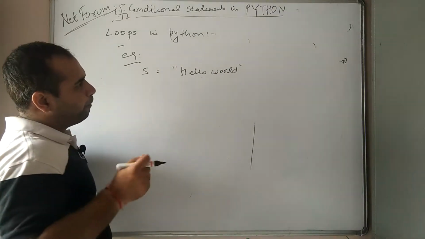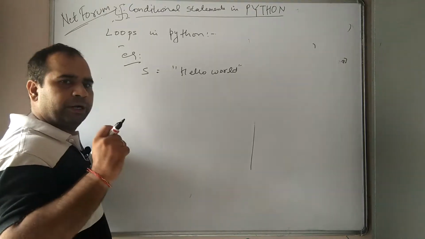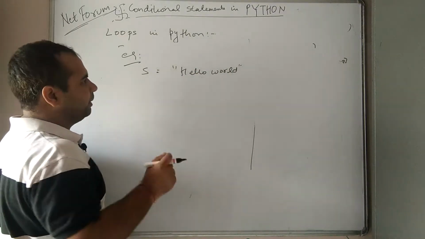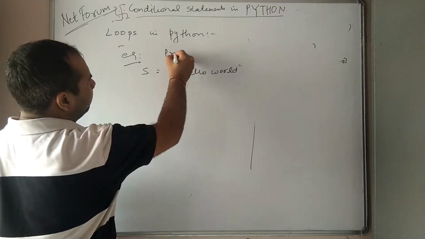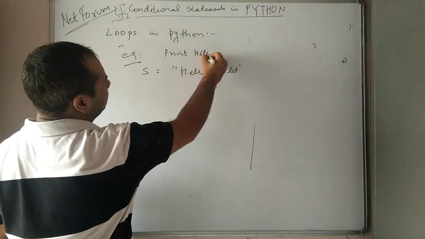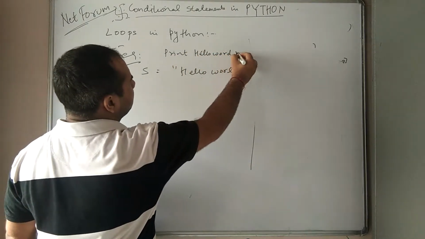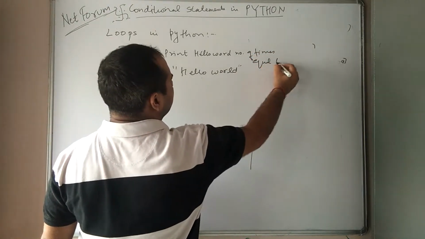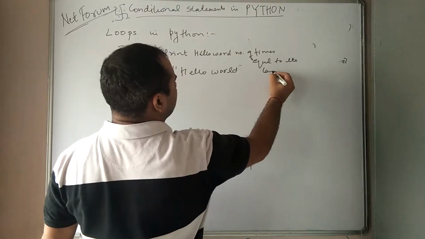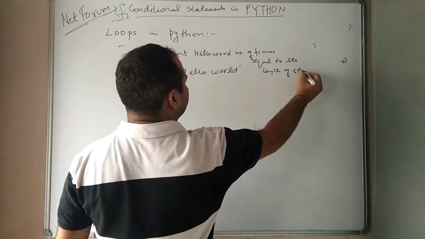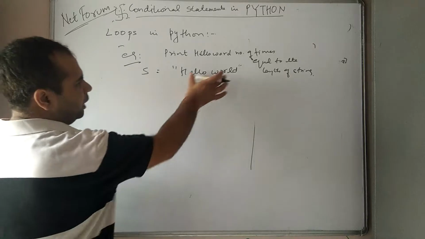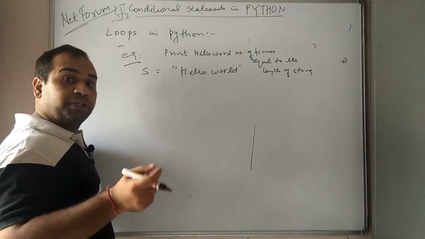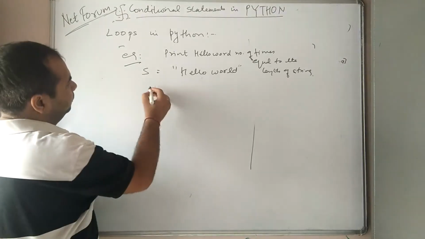I want to print hello world a number of times equal to the length of the string given to us. So this is hello world. What we will do, we will just calculate the length. You can see that all these things will happen in a simple statement.